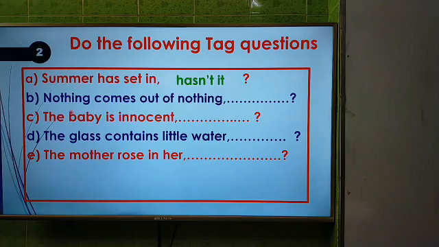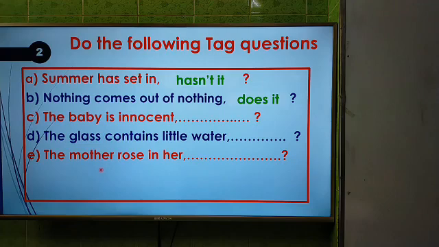Then the second one, nothing comes out of nothing. The answer will be does it, because it is in present indefinite, and we know that in present indefinite we have to use do or does. As we see the s after the verb, we have to use does, and the sentence is negative, so the answer will be in affirmative. Does it.